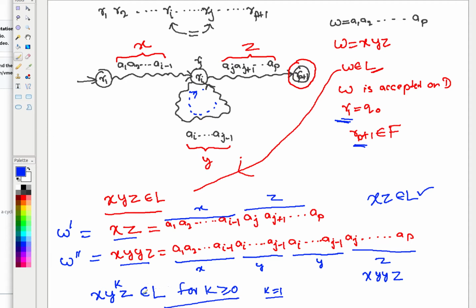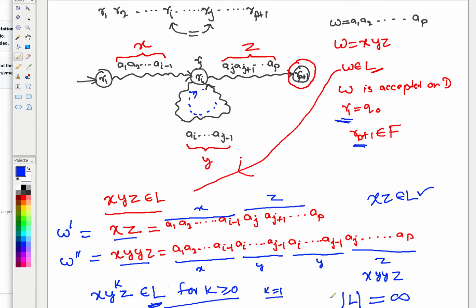Therefore, how many such possible values of k can there be? Infinitely many, because natural numbers are infinitely many, although countably infinite, but still infinite. Therefore, certainly in the set L you will have infinitely many strings, and you can conclude that the cardinality of L is infinite. Right, because you have proved that.